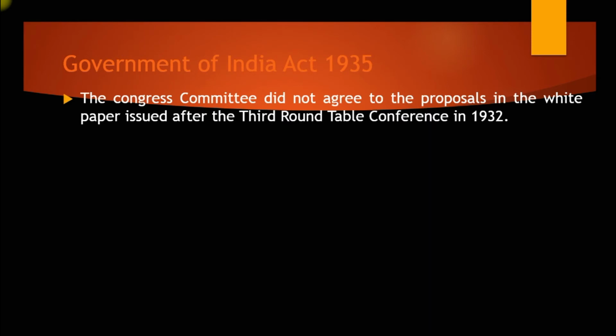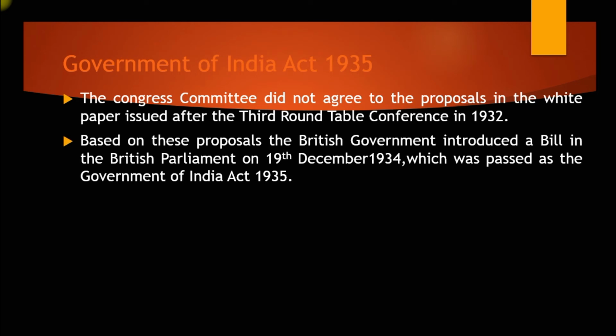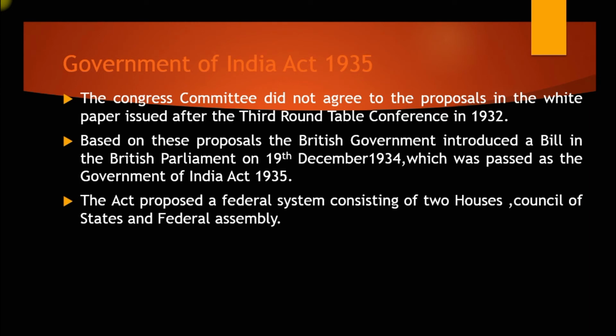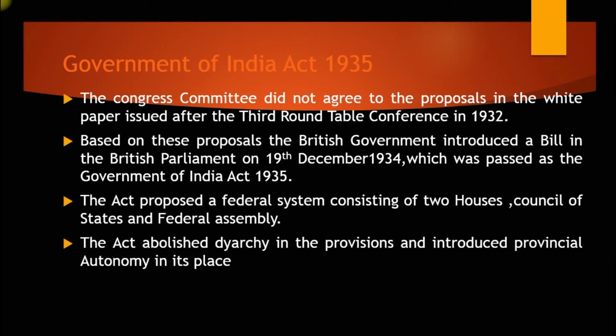Next is the Government of India Act 1935. The Congress Committee did not agree to the proposals in the white paper issued after the Third Round Table Conference in 1932. Based on these proposals, the British government introduced a bill in the British Parliament on 19th December 1934, which was passed as the Government of India Act 1935. The Act proposed a federal system consisting of 2 houses, the Council of States and the Federal Assembly. The Act abolished diarchy in the provinces and introduced provincial autonomy in its place. The Act introduced diarchy at the centre.